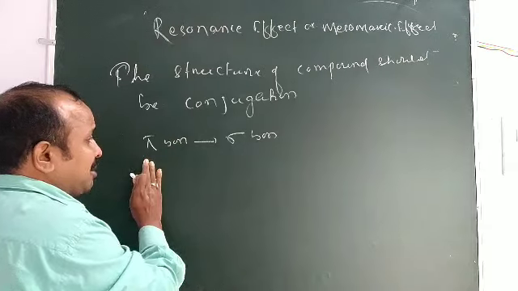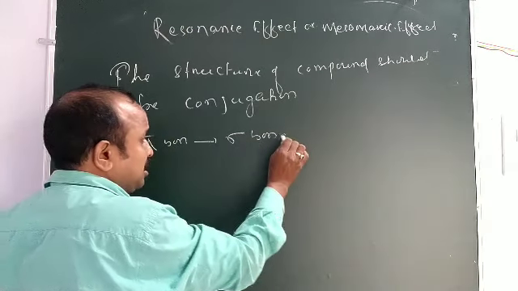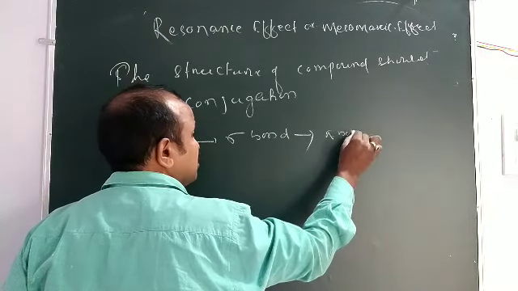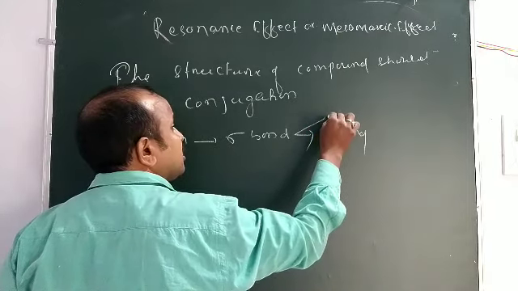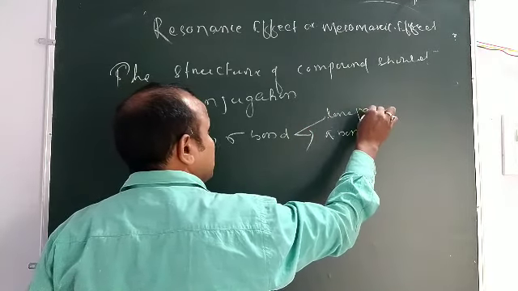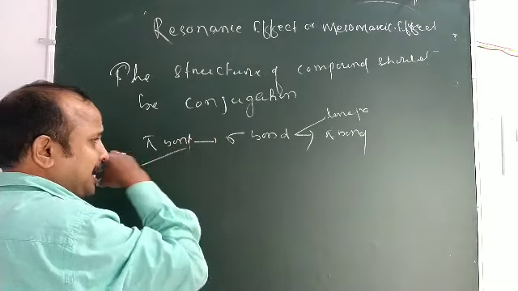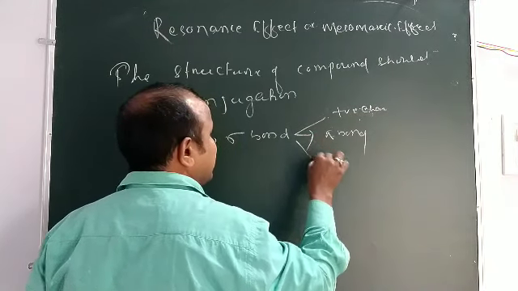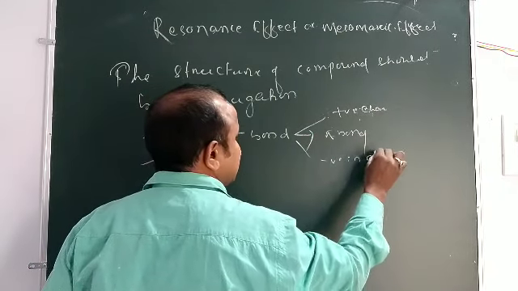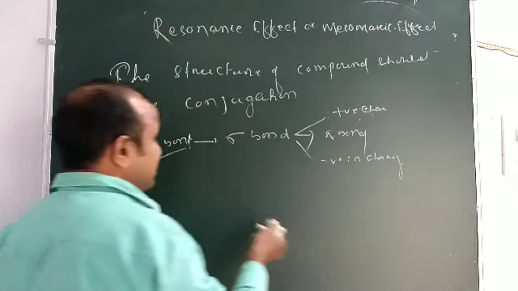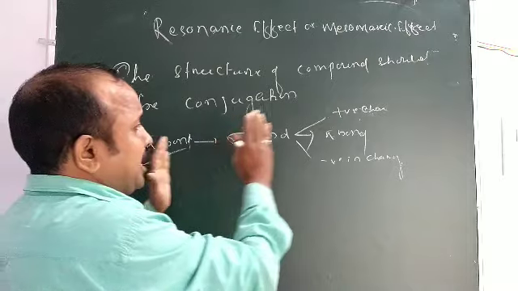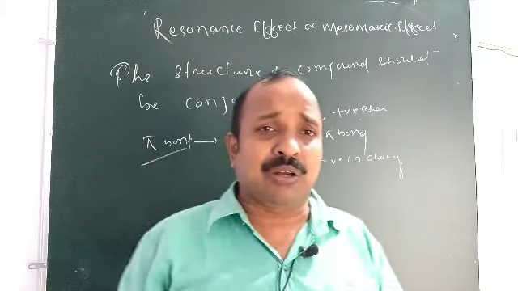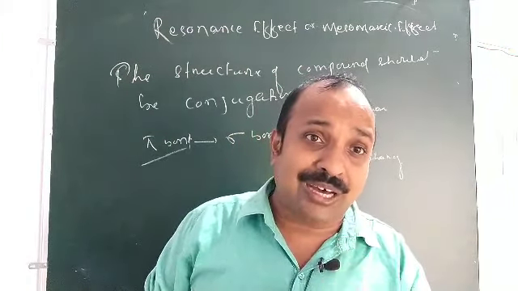One carbon contains a pi bond, the next carbon should be a sigma bond, and the next carbon should be a pi bond, or a lone pair electron, or a positive or negative charge. That means between a pi bond and a pi bond, or lone pair electron, there should be a sigma bond carbon.